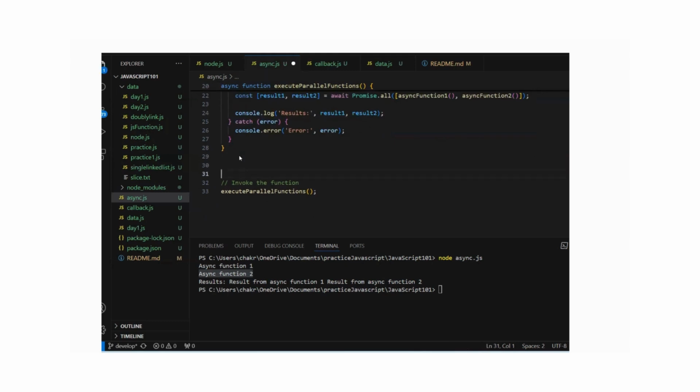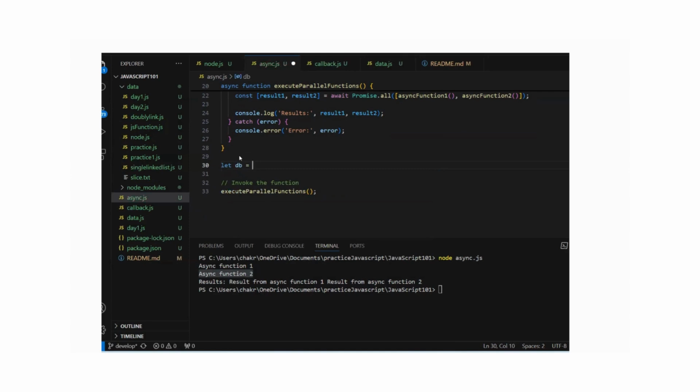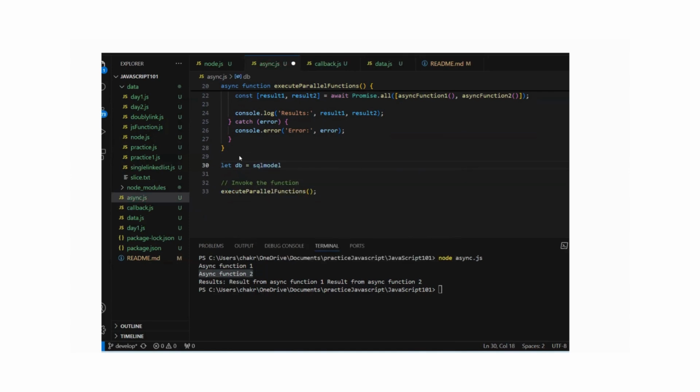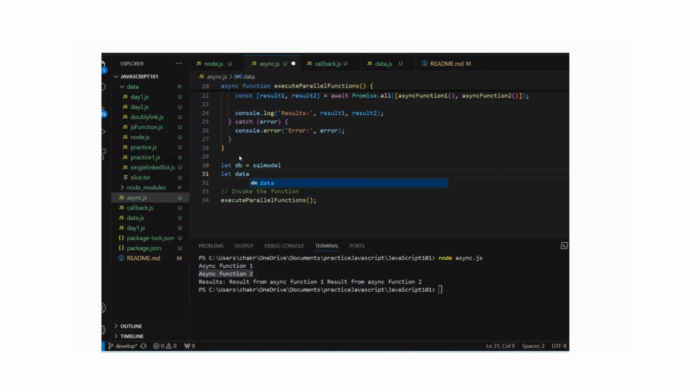Now with async functionality, let's try some DB coding. I'm making some DB call like an SQL model. It's dummy code, it's not real. I'm just showing you how to do the coding with that. So let data, maybe in the SQL model, I have one user table.